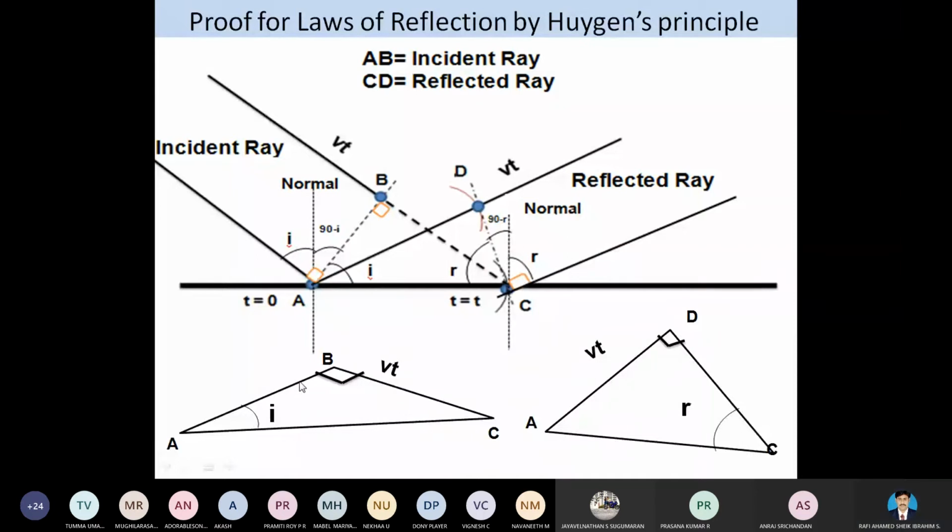That's why we are considering these triangles. These triangles are taken only to represent this point. The incident ray and the reflected ray and the normal to the reflection surface at the point of the incident lie in the same plane. And finally we conclude the angle which the incident ray makes with the normal is equal to the angle which the reflected ray makes with the normal. That's all. So this is the proof for the laws of reflection by the Huygens principle.